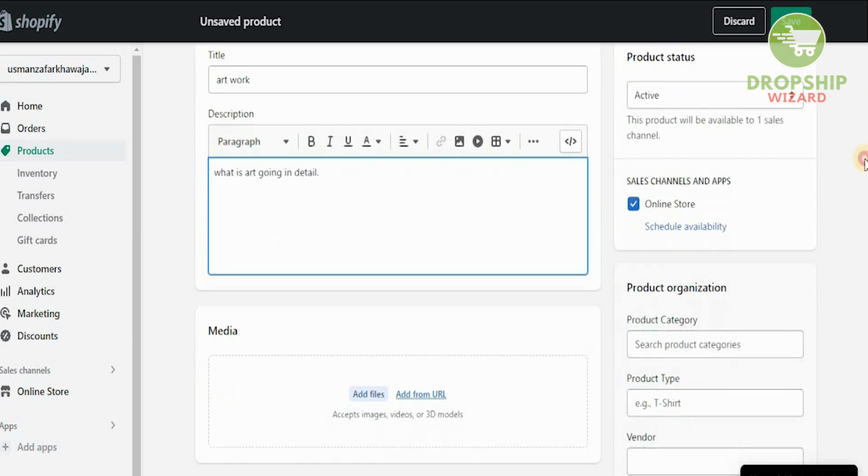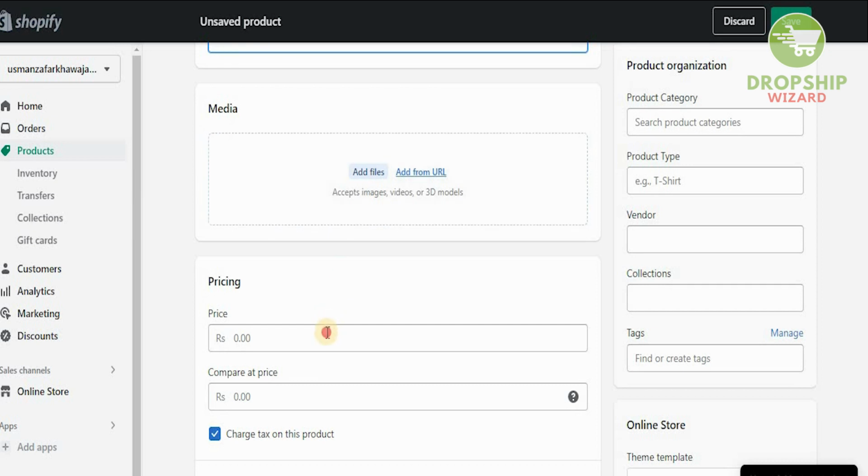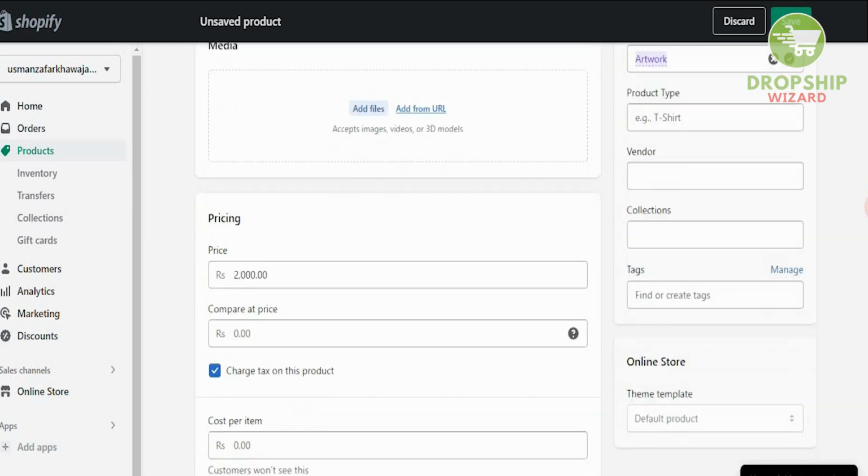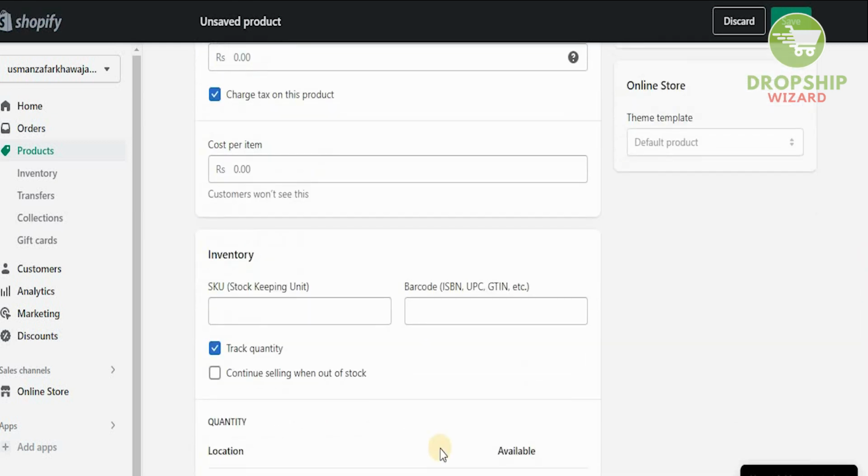And then you will add the artwork over here by clicking add file and set the price for this. And obviously once you set the price for it, you're going to put the product category, which is artwork over here, and obviously the type and the vendor. And once you've done all of that, you're going to put how many of this are in stock, because this is just one. They're unique elements over here. So we're going to put a code over here as well, and we will not continue when it's out of stock. And we're tracking the quantity of it as well.